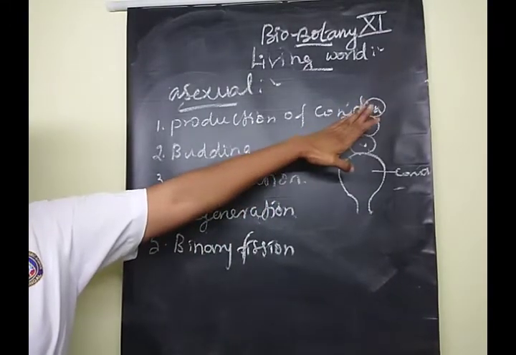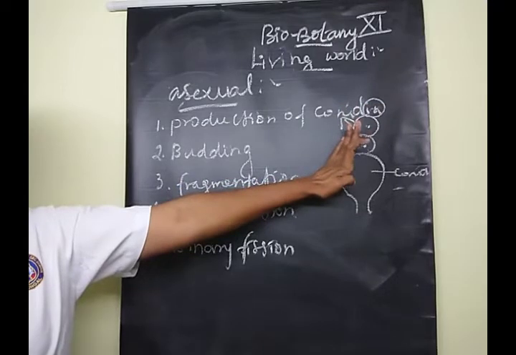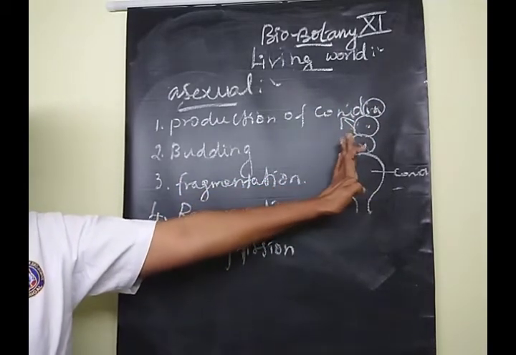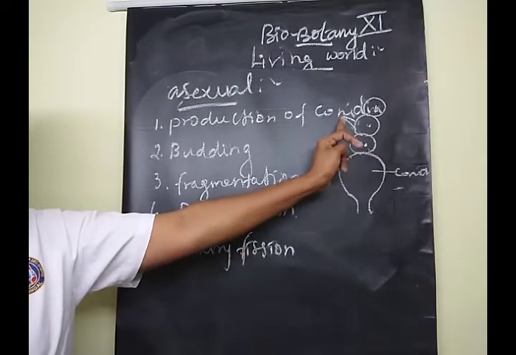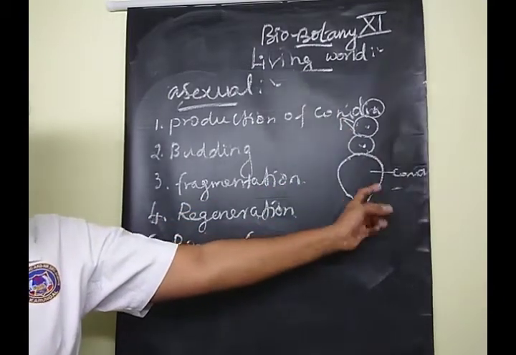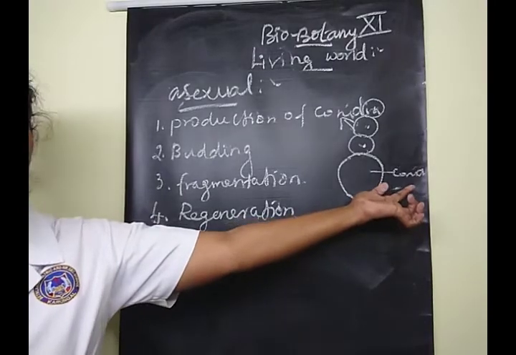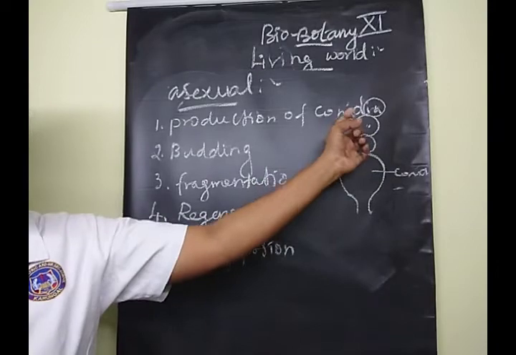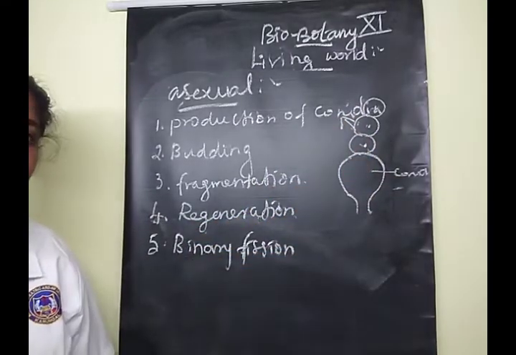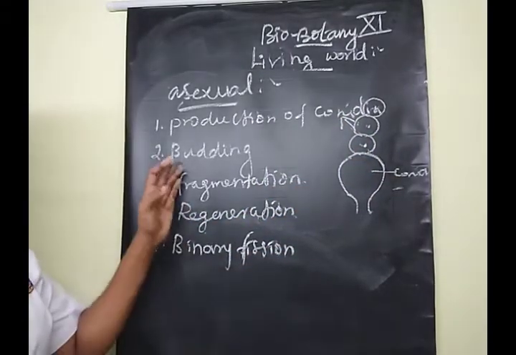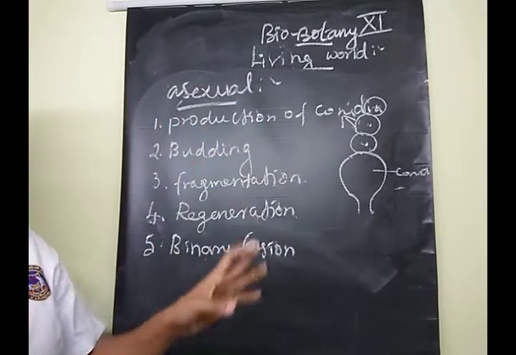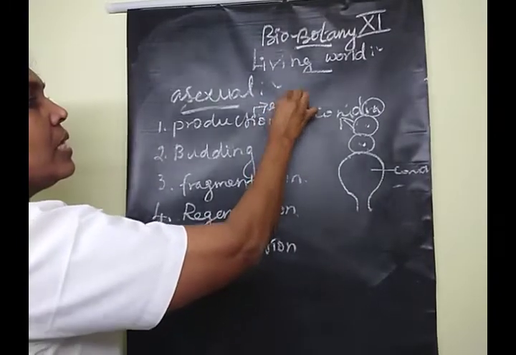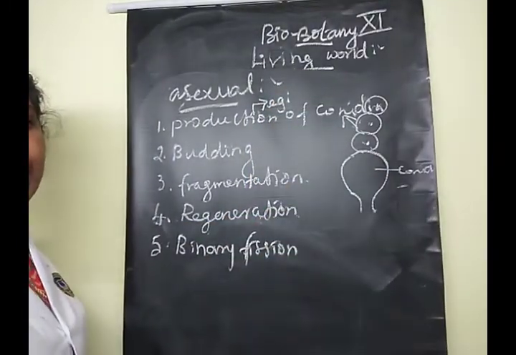So here conidia is one type of spore; fungal organisms produce spores for asexual reproduction. Clear? This area is known as the conidiophore. Above this region the spores are present. These spores are called conidia. Clear? Yes. For the production of conidia, we have given two examples of fungal organisms.